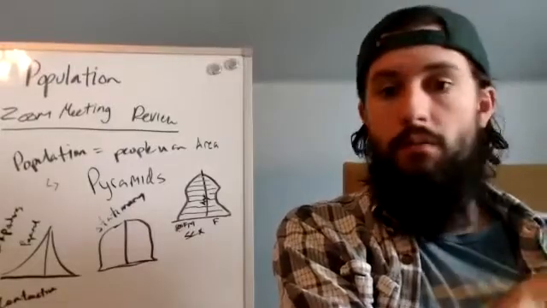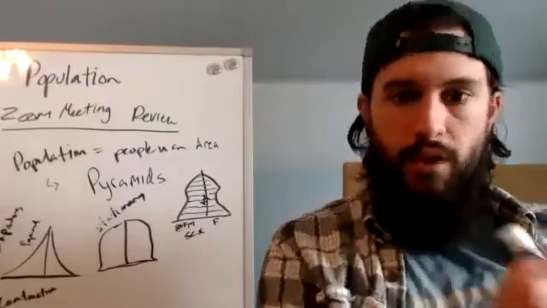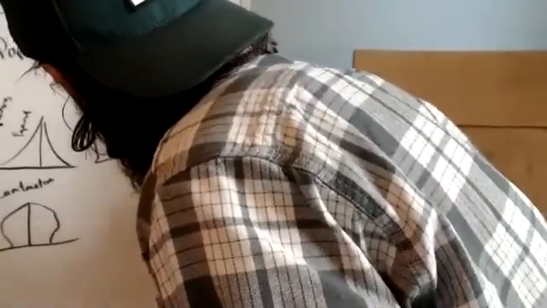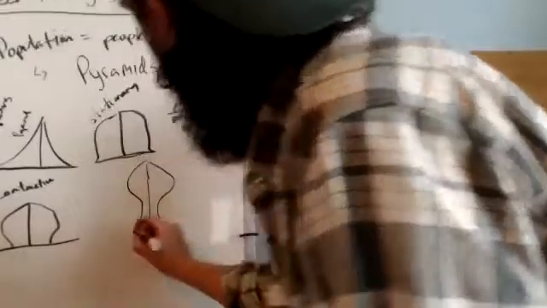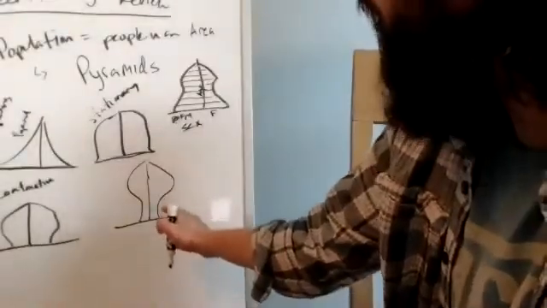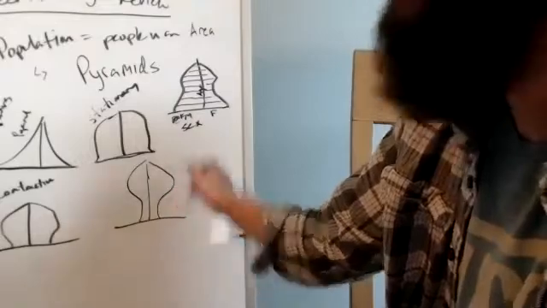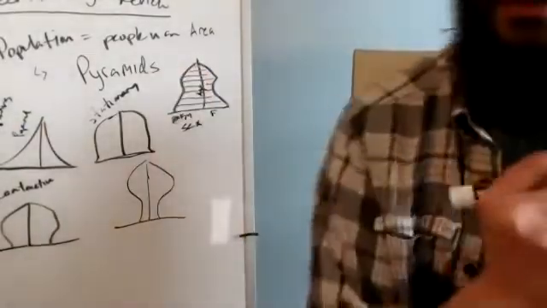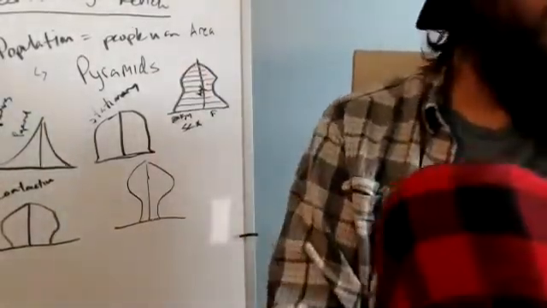You've got maybe a retirement community, which would look super weird, right? There's very, very few people on the bottom end, but then suddenly you hit retirement age and the population shoots up. Huge amount.